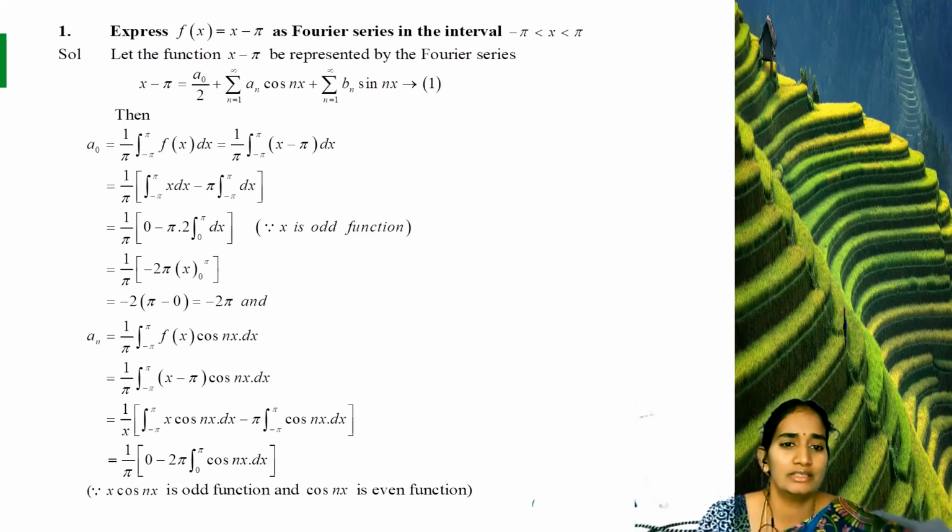In the second term, minus pi is a constant, and integral minus pi to pi dx we write as 2 times integral 0 to pi dx. The first term is 0.